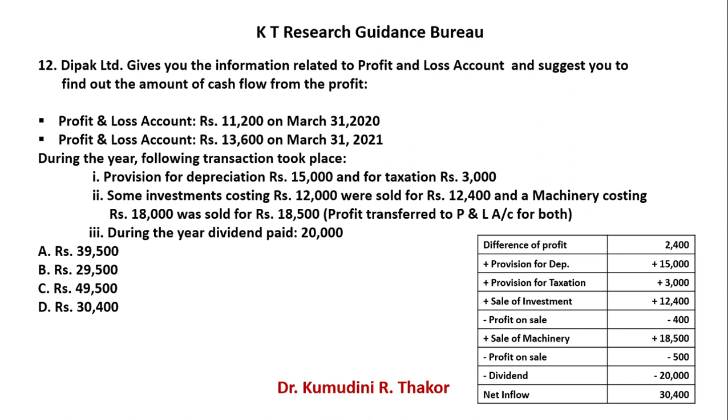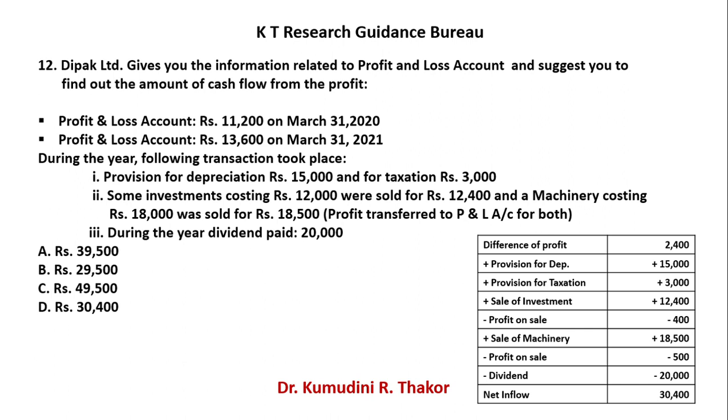You received 18,500 rupees, so your journal entry is bank account debit 18,500, to machinery account 18,000, to P&L account 500. So plus 18,500 minus 500, and during the year dividend paid 20,000 rupees. You paid the dividend, so cash goes out of the business: minus this amount 20,000.